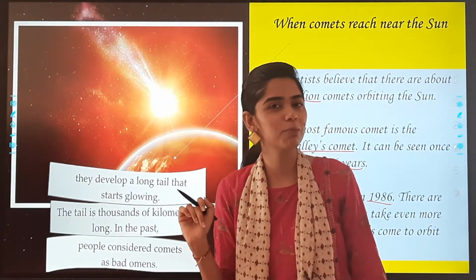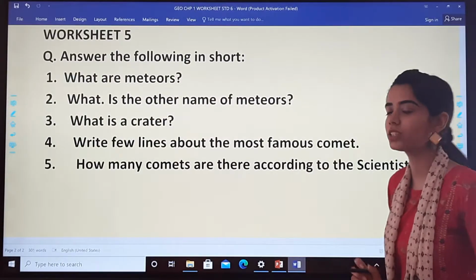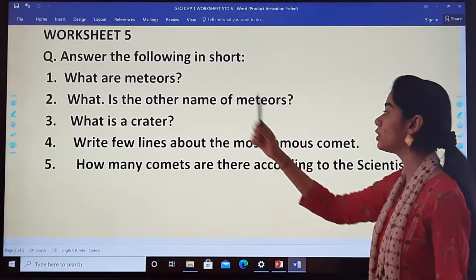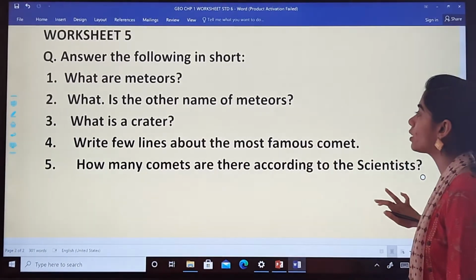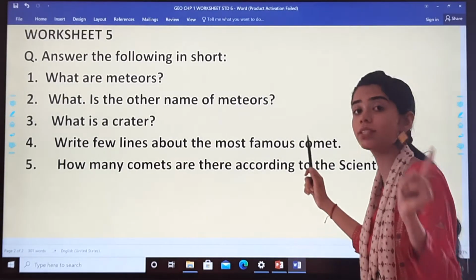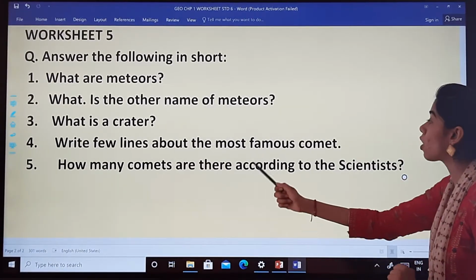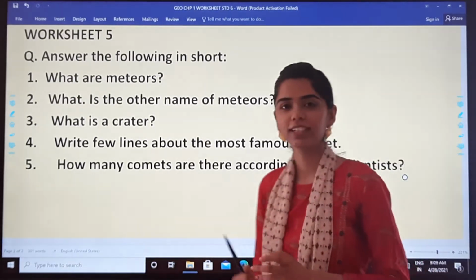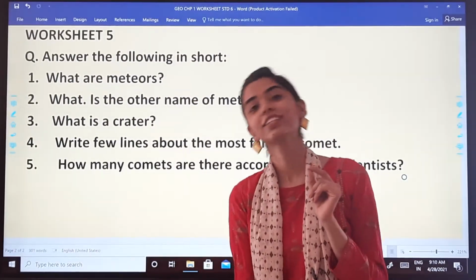And now let us quickly move on to the worksheet. Let's go. This is your worksheet, worksheet 5. Answer the following in short. What are meteors? What is the other name of meteors? What is a crater? Write few lines about the most famous comet. We have discussed which is the most famous comet. How many comets are there according to the scientists? So children, I hope it is clear to all. Before leaving, let us quickly watch the video of it.